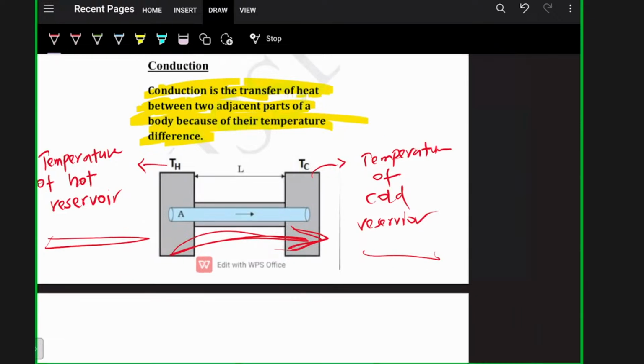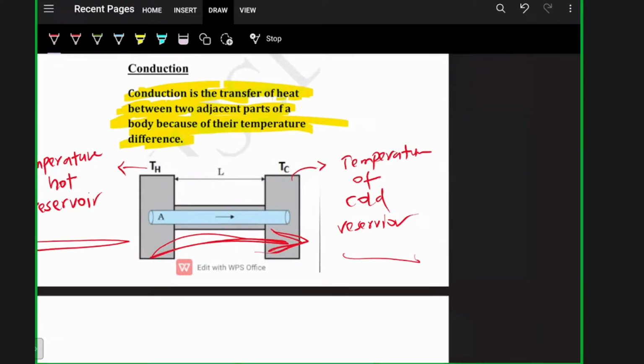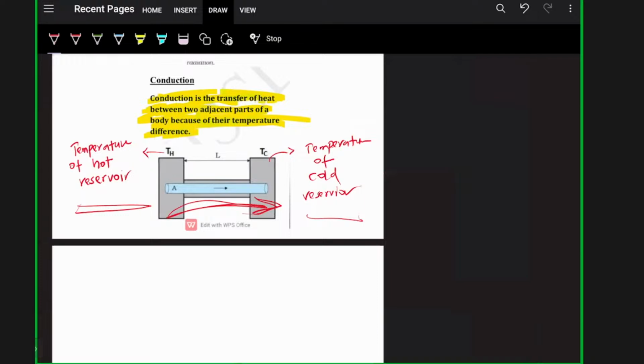And we can write the equation for the rate of flow of heat.